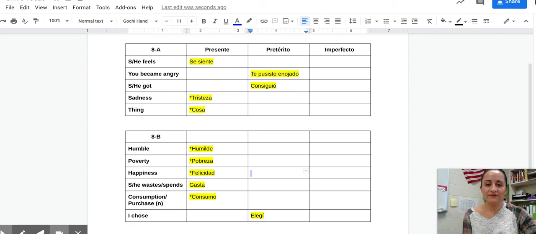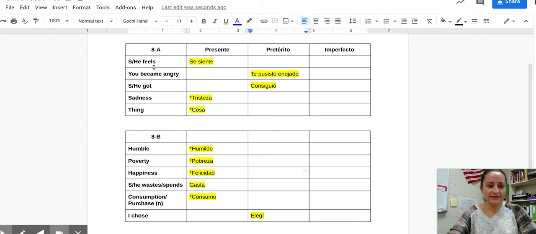All right, let's go over vocab for Unit 8, which is called El Hombre Feliz. Now, technically, we already finished El Hombre Feliz, which was 8A. So you have already become, I think, pretty familiar with some of these words, but I want to just go over it just to make sure. So 8A is where we're going to start.